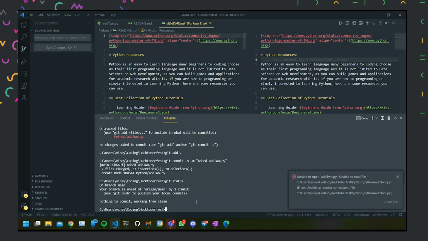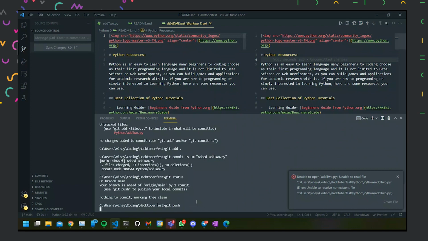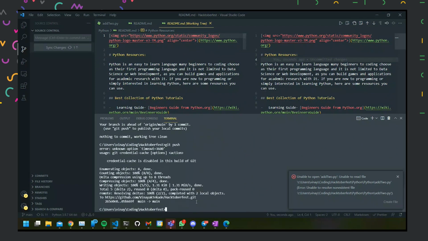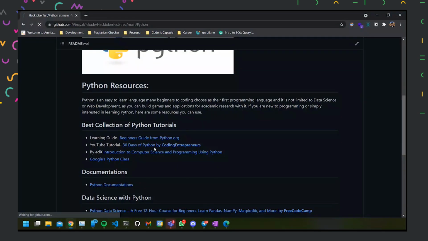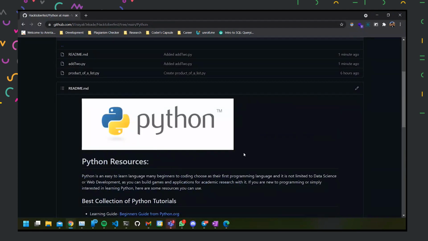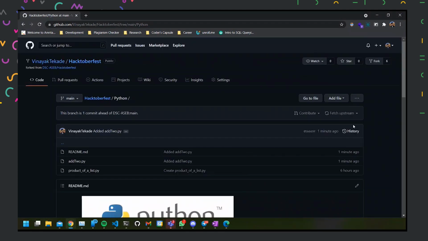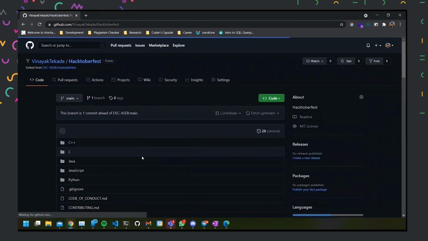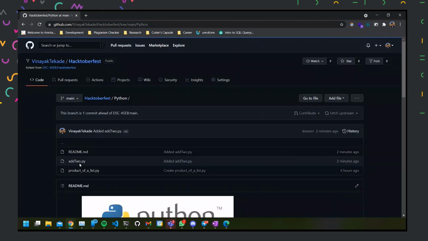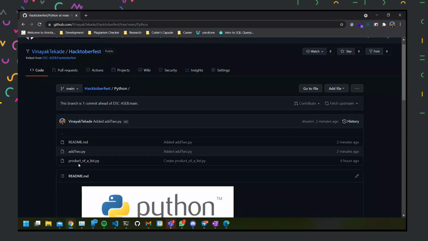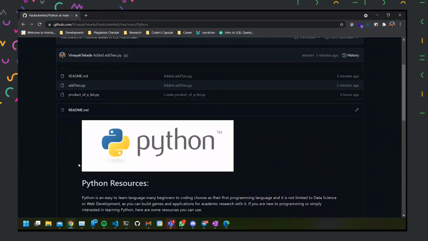So for that we use the command git push, and since I'm in the main branch now, it will push all the changes to the main branch of GitHub. And now if I reload the page, I have uploaded the changes, correct? Before, we used git clone to download the files. Now we are uploading the files using git push. If you go to the Python folder, it will show that the add file is over here, added to our online repository, or in other words, to a remote repository.